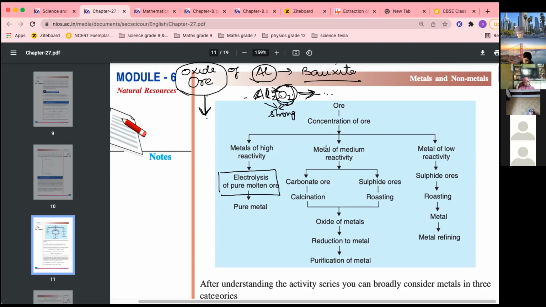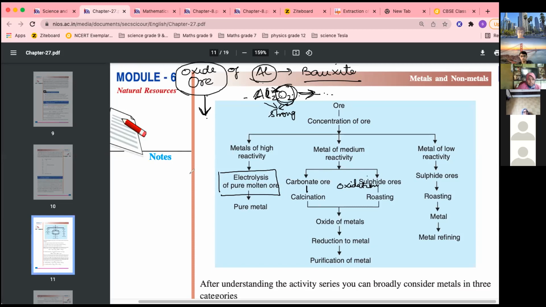Now, if you have metals of medium reactivity, they can have carbonate ore or sulfide ore. Okay, so carbonate ore is oxidized first, and then reduced. Sorry, calcination is actually oxidation. I'll write in detail. Right now I'm writing it here in short. So after concentration, for medium reactivity metals two types of ores are there, carbonate or sulfide ores. Carbonate ores are oxidized.